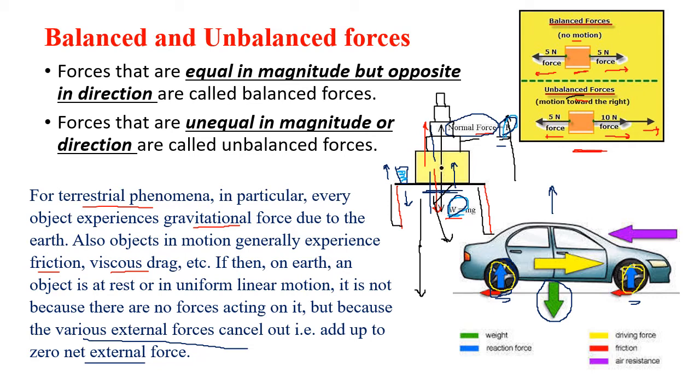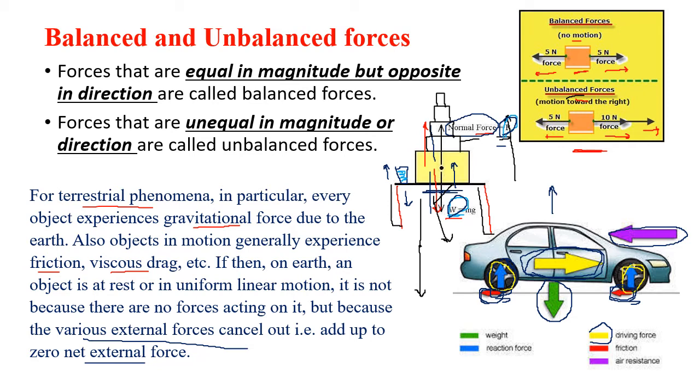Now see the driving force shown in yellow. You start the engine. The engine provides a driving force in the forward direction. And you can see the red arrows are the friction of the four wheels in the opposite direction, the backward direction. So you press the accelerator. There is even some resistance of the air. So friction and air resistance are in the direction opposite to the driving force. So if these forces are balanced, then the car will go neither forward nor backward.